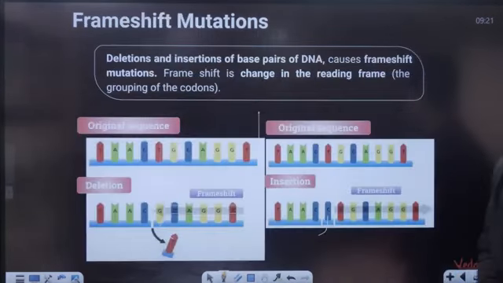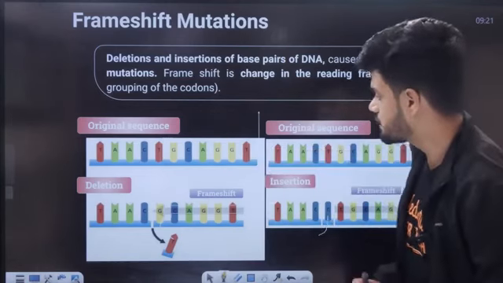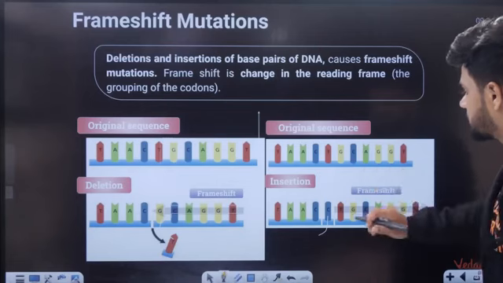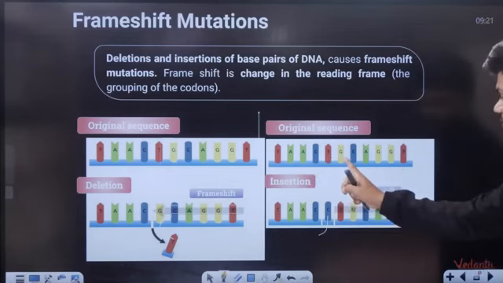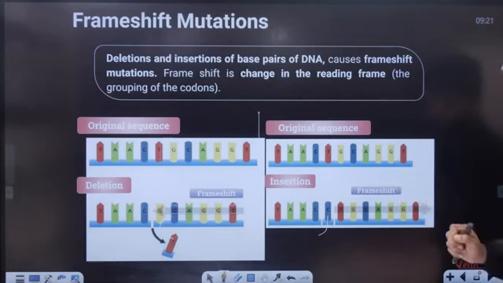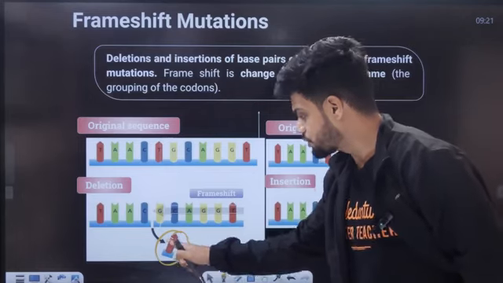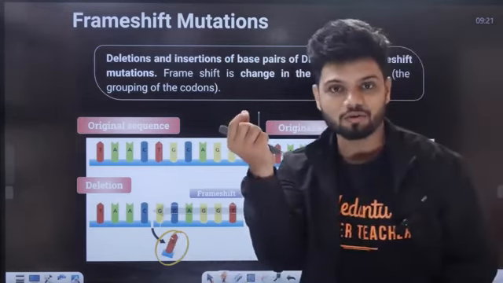The other one is called frame shift mutation. See here, this is the original sequence. Let's say we read this one: TAACT, GCAA, GC. Now what if there is a removal of one base pair? Let's say I removed one.